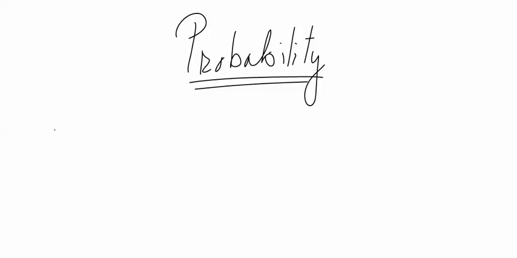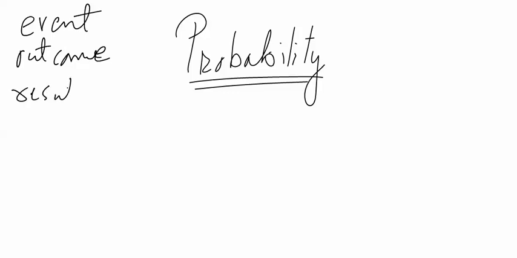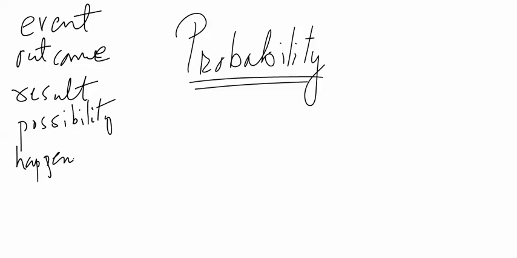So when we talk about this topic in particular, probability, we will come across words like event, outcome, result, possibility, happening, non-happening. Now, when I talk about probability, it means possibility of happening or non-happening of an event.